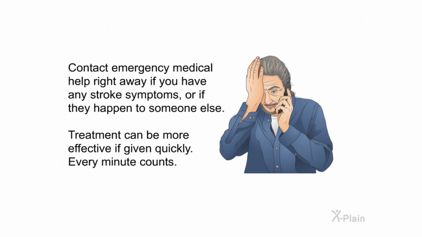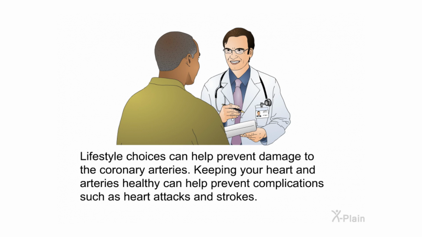Contact emergency medical help right away if you have any stroke symptoms or if they happen to someone else. Treatment can be more effective if given quickly. Every minute counts. Lifestyle choices can help prevent damage to the coronary arteries. Keeping your heart and arteries healthy can help prevent complications such as heart attacks and strokes.